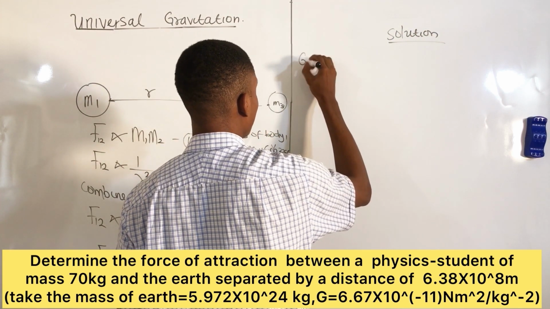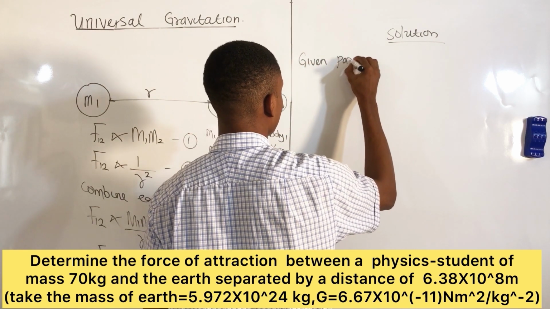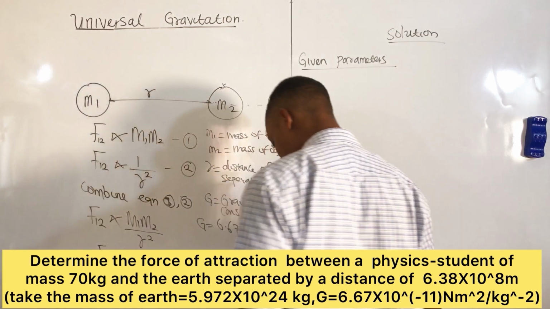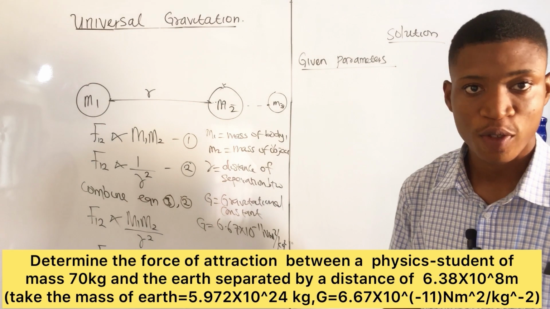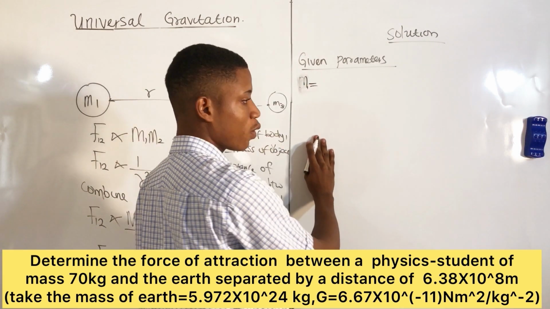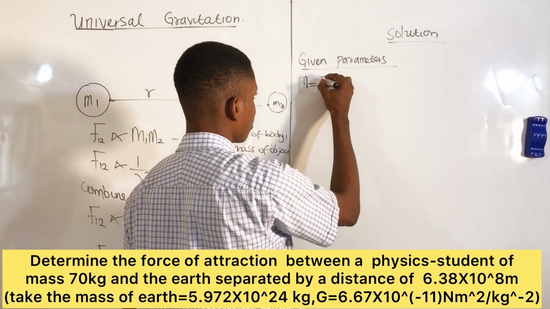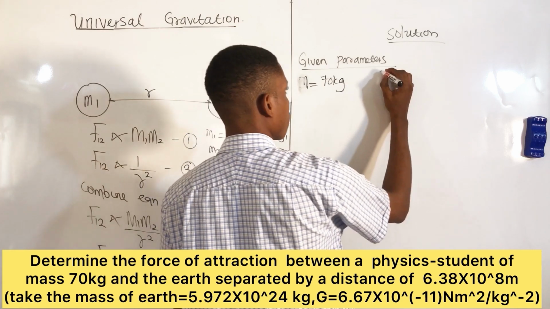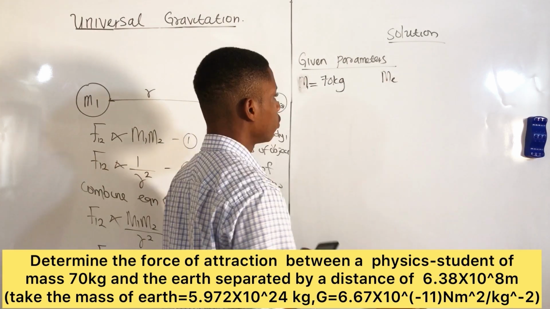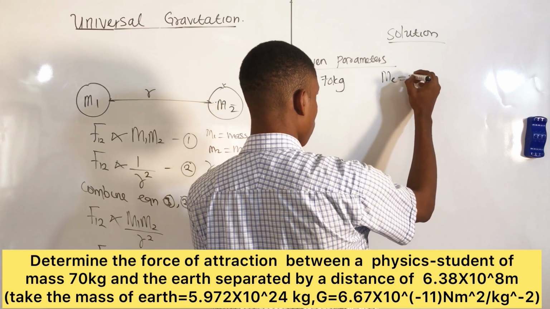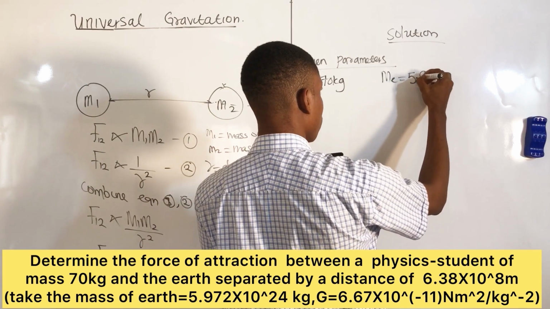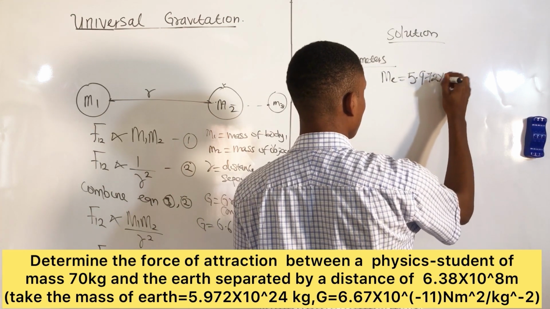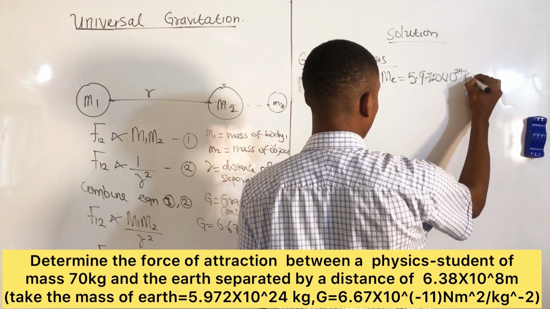Of course, we write our given parameters. What are we given in this question? We are given the mass of the physics student. Let's call it mass M1, which is 70 kg. And we're given the mass of the earth, equal to 5.972 multiplied by 10 raised to the power 24 kilograms.